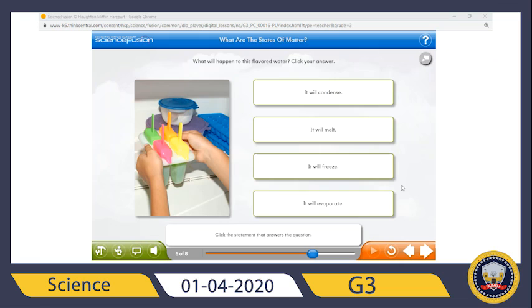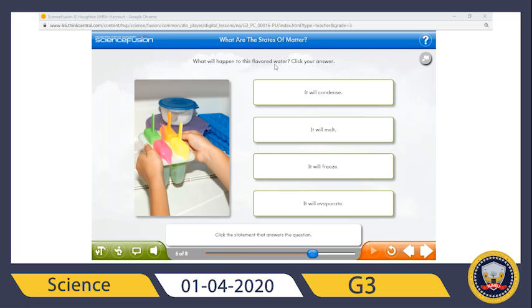Okay, right now by considering this class, let's just answer this question. It's asking what will happen to this water. Click your answer. So it will condense, it will melt, it will freeze, or it will evaporate. What does it say? So what will happen to this water?